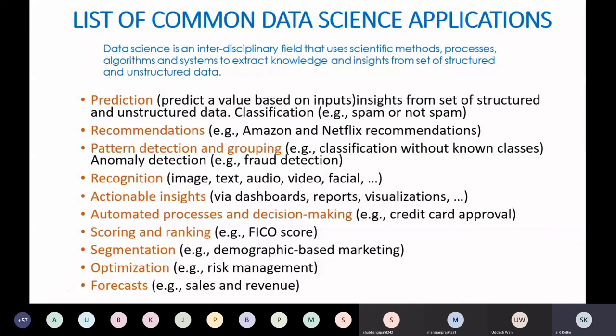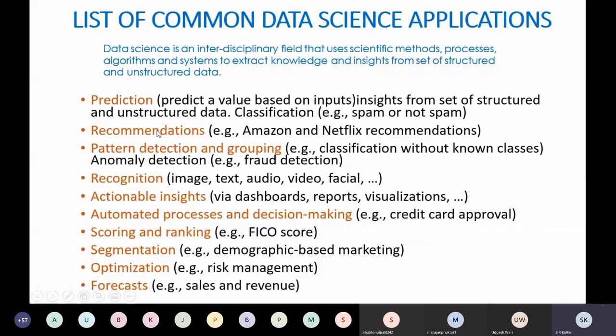There are several applications of AI also, like prediction. Huge data is used, which is structured and unstructured. One very good example of this is classification of mails in your mailbox. You will find there is a spam folder where spam mails are automatically transferred. The system automatically detects whether your incoming mail is spam or not spam. So it's a classification application.